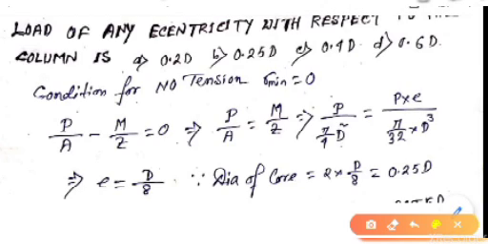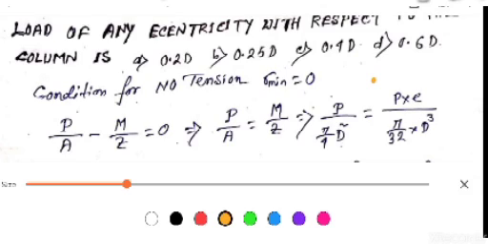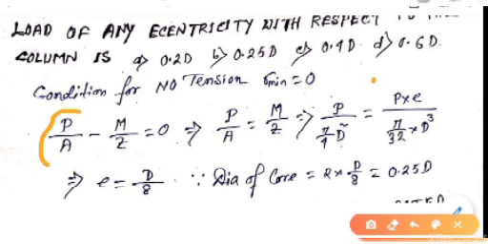We know that the condition for no tension is P by A minus M by Z equals to 0. P by A is the normal stress, M by Z is the bending stress. So for the condition for no tension, sigma minimum equals to 0.